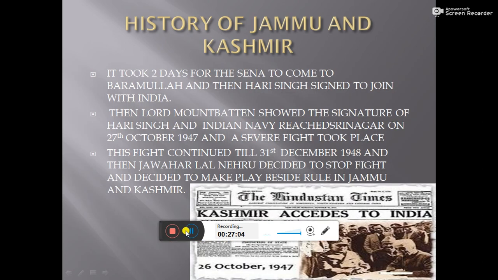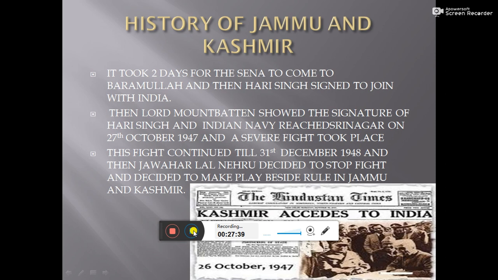So on 27th October 1947, the Indian forces reached Jammu and Kashmir, and the fight started between the Azad Kashmir Sena and the Indian forces. The Indian forces reached Srinagar, and the Azad Kashmir Sena surrounded them from four sides.